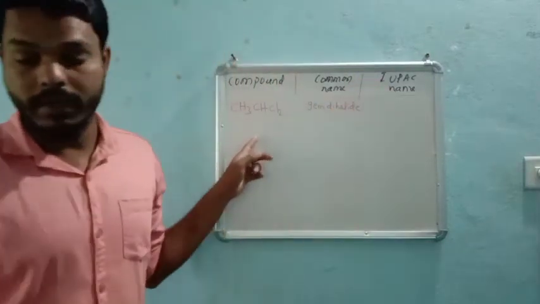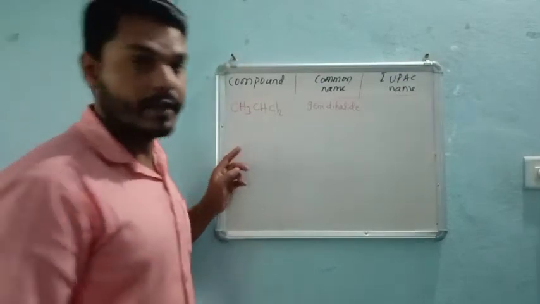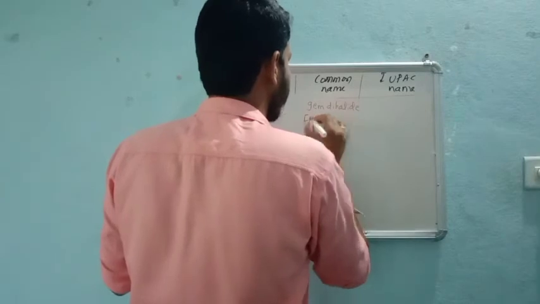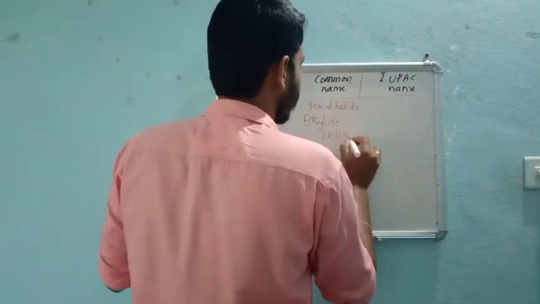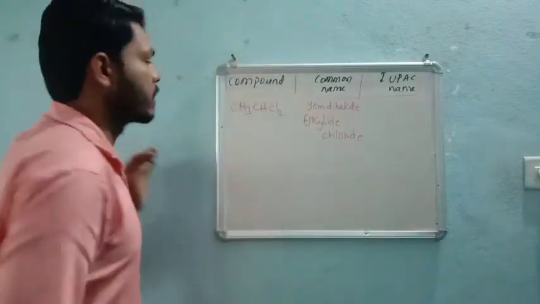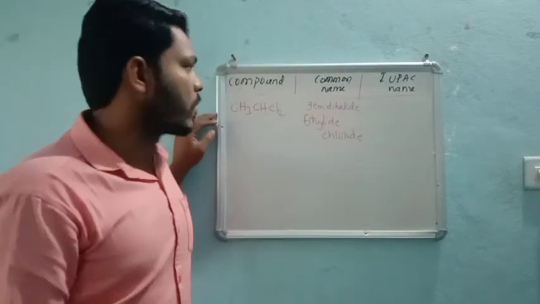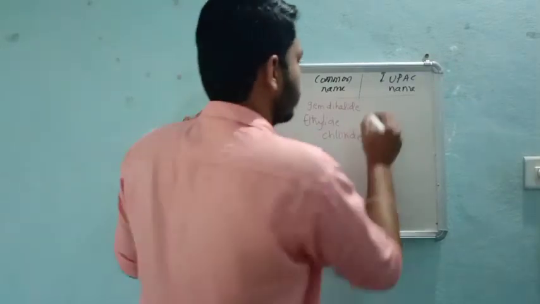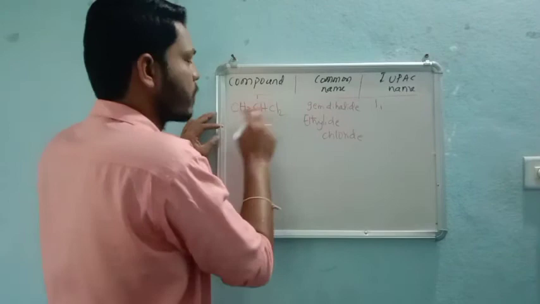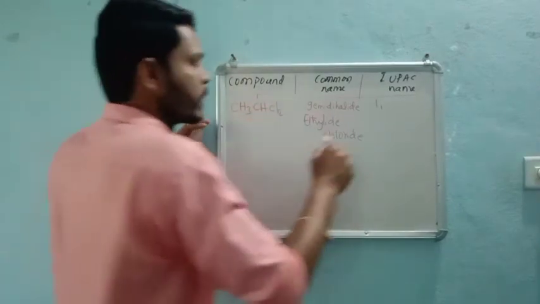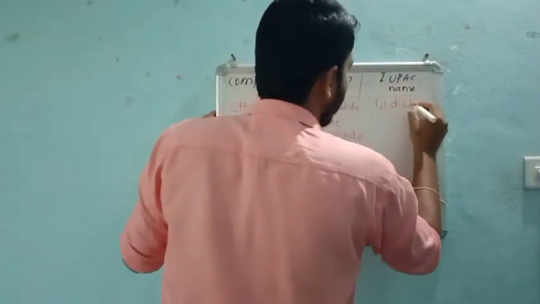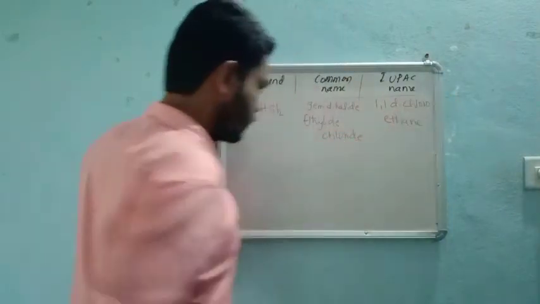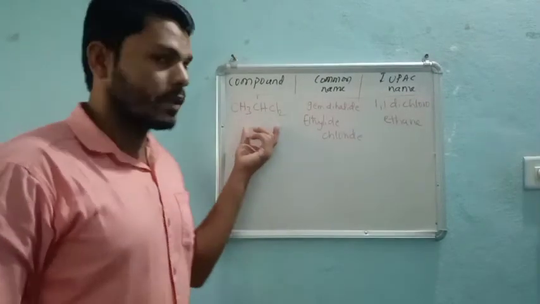The common name is ethylidene chloride. It's very typical, so the common name for such examples will not be asked. Now what about the IUPAC name? 1,1-dichloroethane. Why? Because on the first carbon atom only, there are two chlorines. 1,1-dichloro, what? Ethane. Why? Because there are two carbon atoms in the given example.